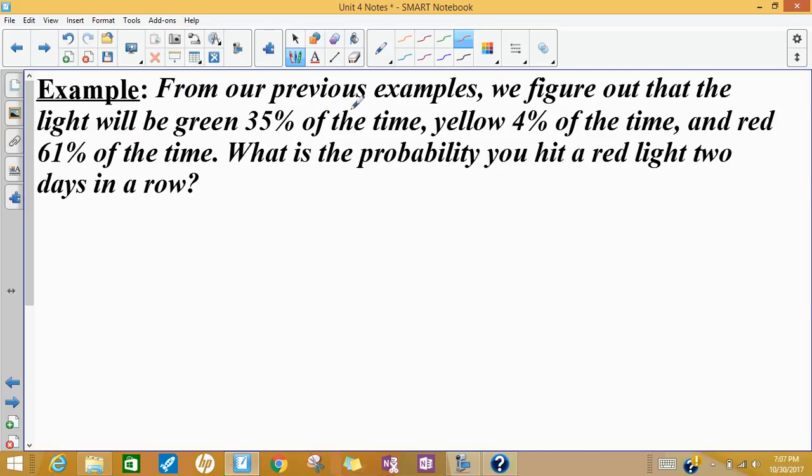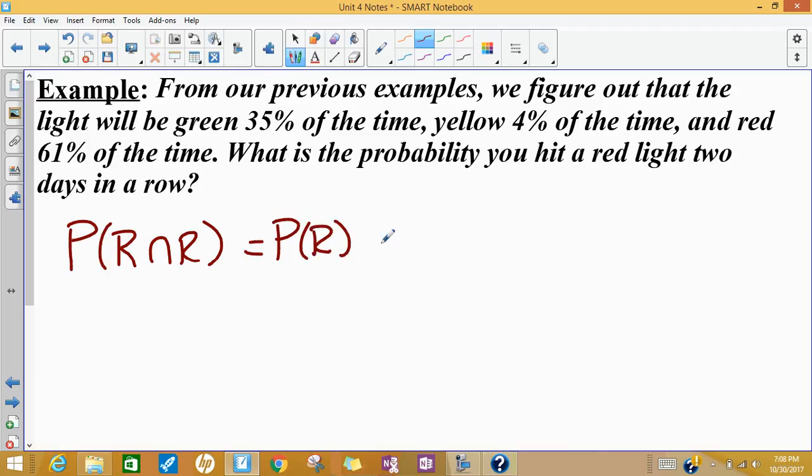So again, we're taking all this information now that we have of our traffic light, and we want to know the probability you hit a red light 2 days in a row. So hitting a red light on a Monday is not going to determine whether or not you hit a red light on a Tuesday. So the probability of hitting a red and a red is just the probability of hitting a red once times hitting it again.